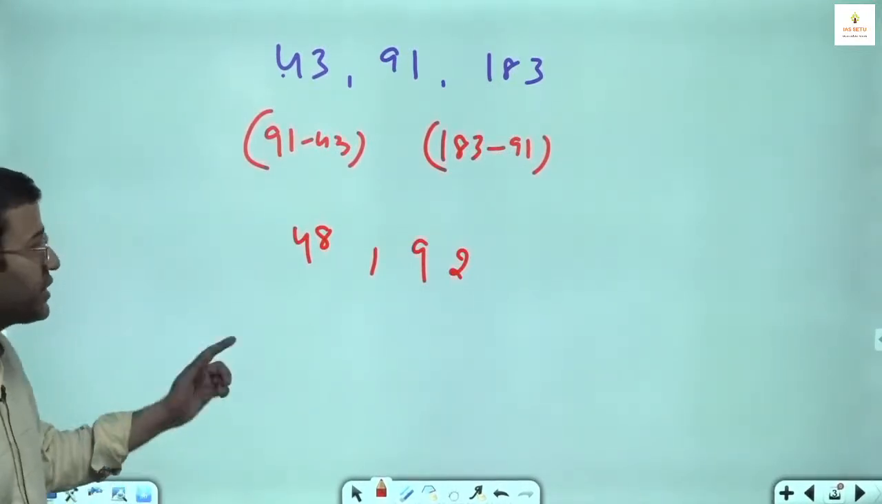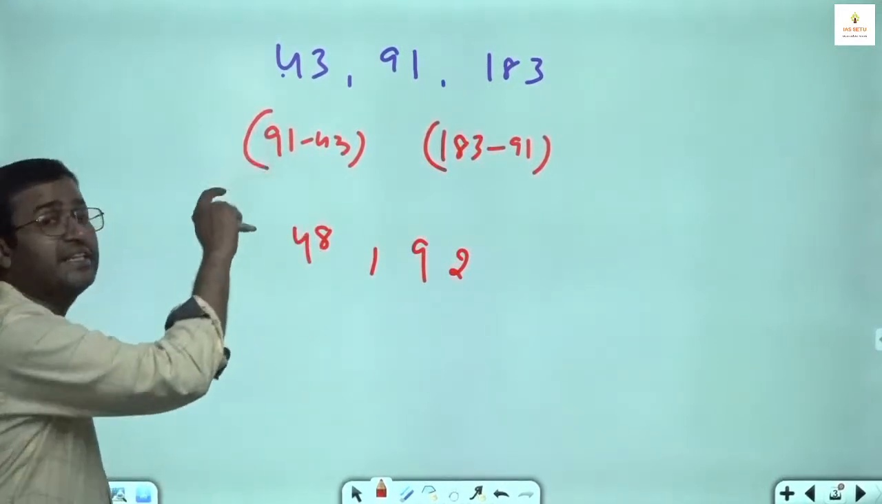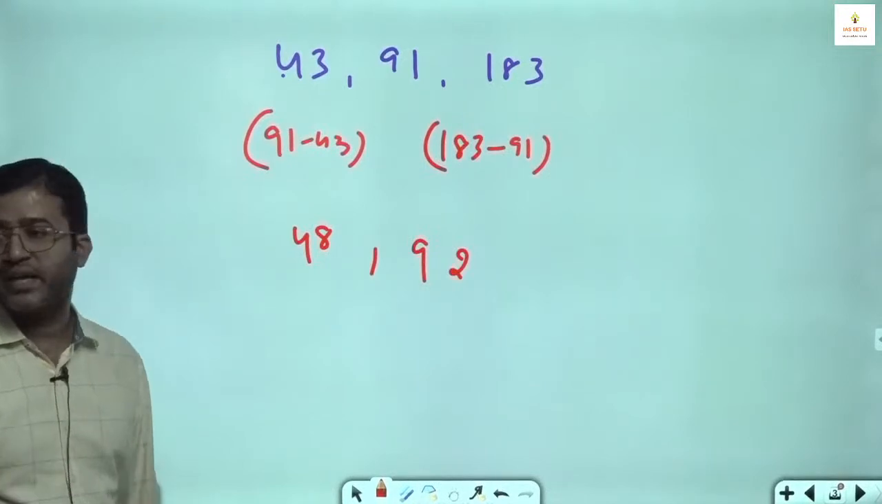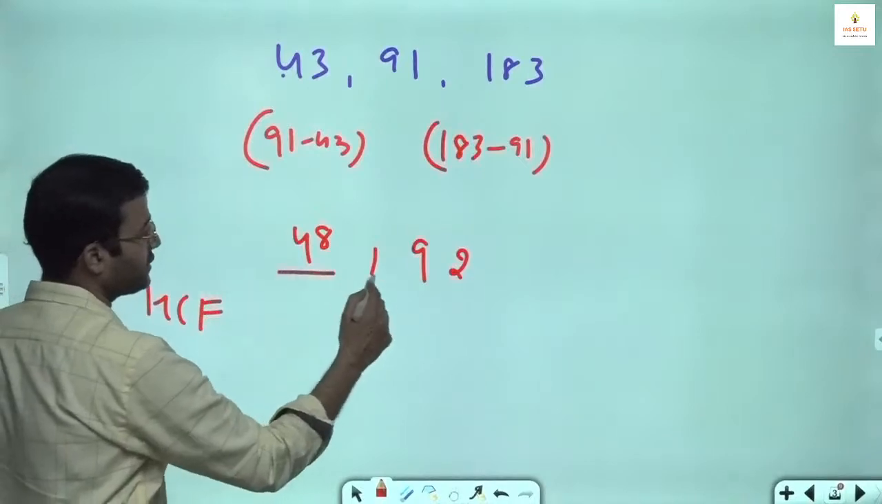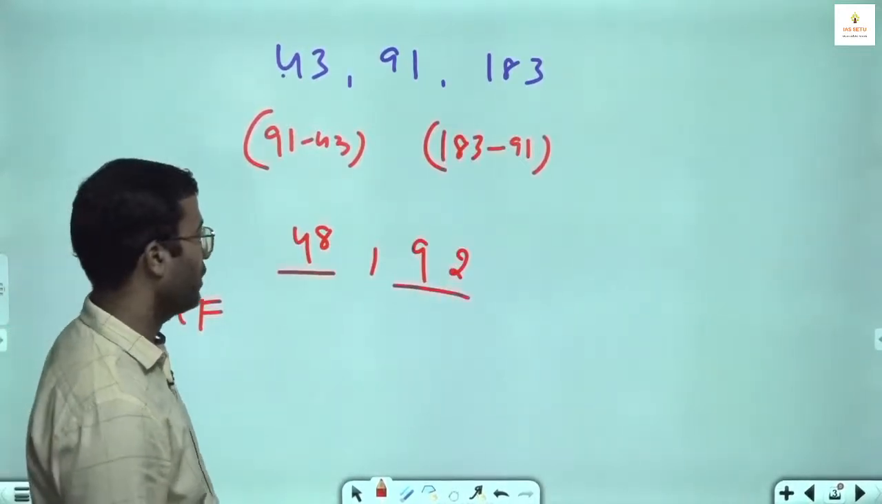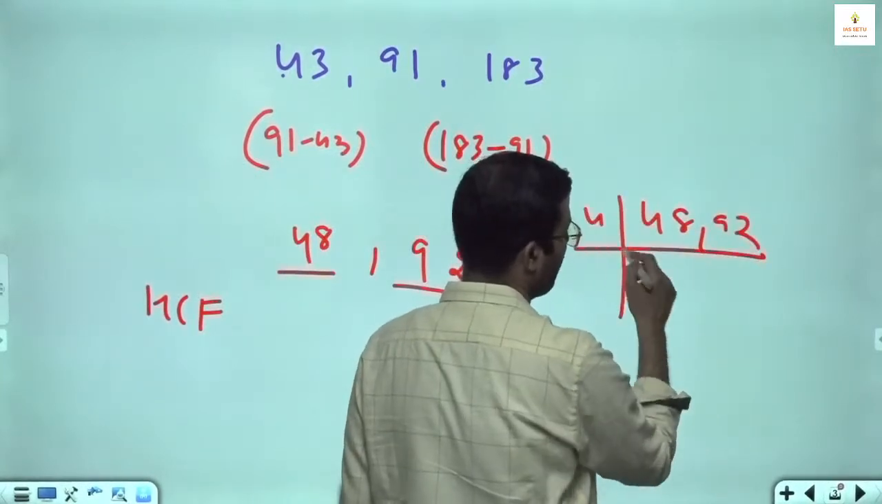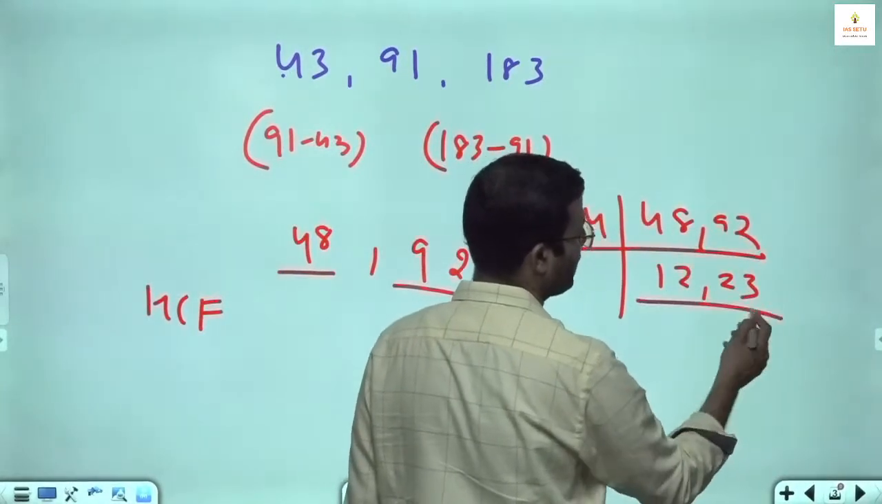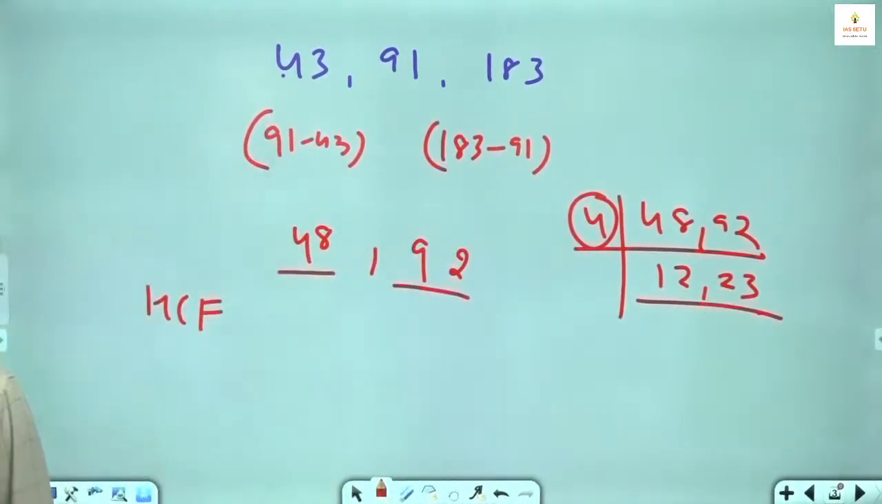Then step number 2, we have to find the greatest number which can divide. Whenever it is "can divide", we are looking for HCF. So we have to find the HCF of 48 and 92. This is easy, so here we can use the factorization method. We take 4 common, 12 and 23. After that we don't have any other common factor, so it means the greatest number which on dividing 43, 91, 183 leaves the same remainder is 4.